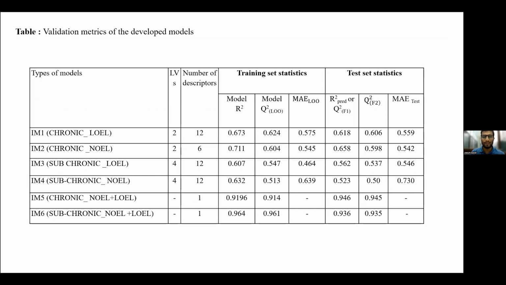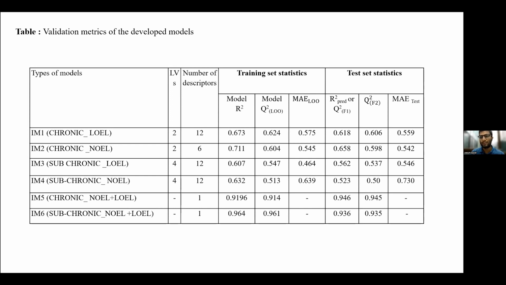We can see that our models' R square and leave-one-out Q square cross-validated values are in the range of 0.6 to 0.9, and there is very little difference between Q square LOO and R square, which shows that the model is robust. Also Q square F1 and F2 are above 0.5, in the range of 0.6 to 0.9.